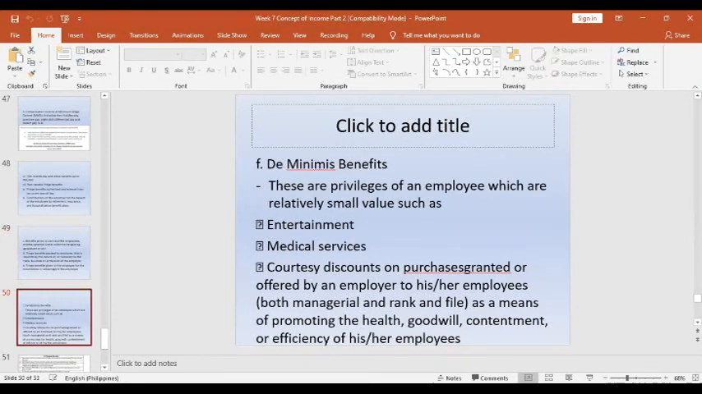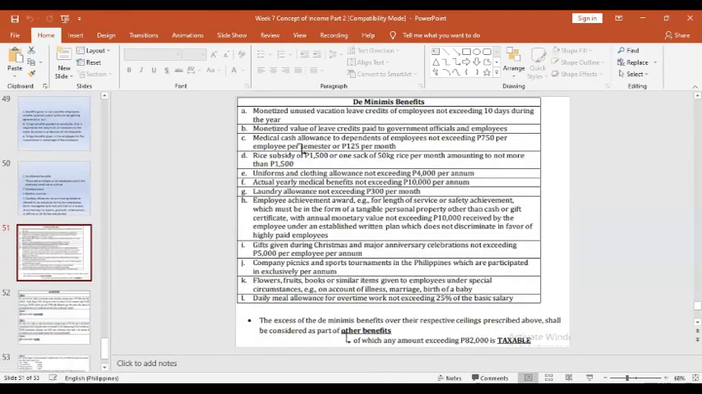Even the de minimis benefits. So the de minimis benefits are the privileges of an employee which are of relatively small value. Okay. Examples are entertainment, medical services, and courtesy discounts. And these de minimis benefits are non-taxable, provided that each of the following de minimis benefits from letter A to letter L, if they exceed the minimum exemptions, that will be taxable. Okay?